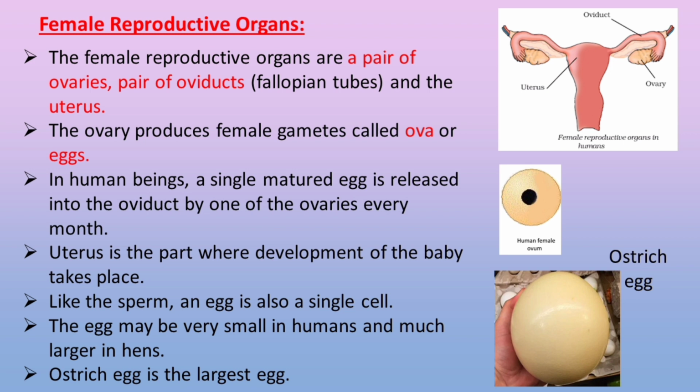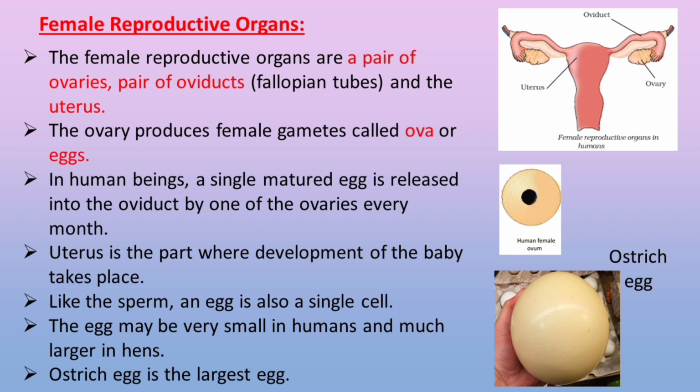Female reproductive organs. The female reproductive organs are a pair of ovaries, a pair of oviducts or fallopian tubes, and the uterus. The ovary produces female gametes called ova or eggs.